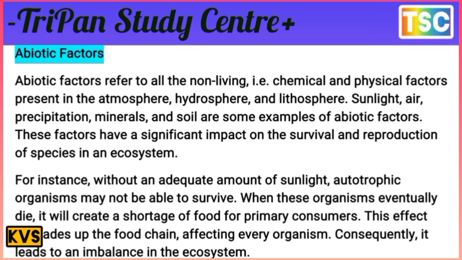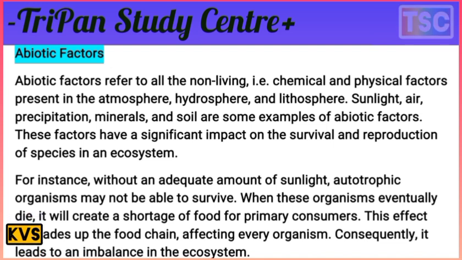And when these organisms eventually die, it creates a shortage of food for primary consumers. This effect cascades up the food chain, affecting every organism. Consequently, it leads to an imbalance in the ecosystem.